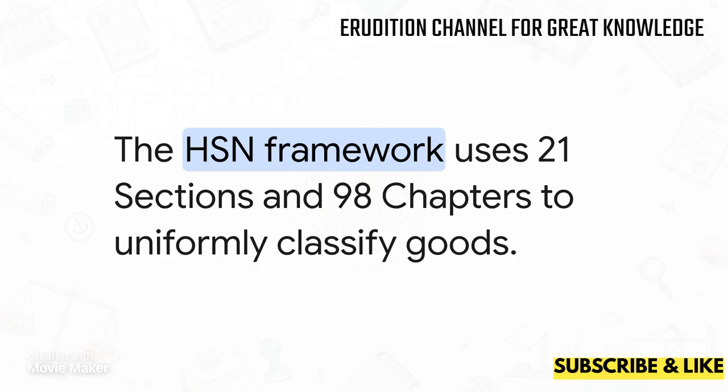It guarantees that whether a product arrives from Japan or Germany, it is categorized using the exact same logic across 21 major sections and 98 chapters. It's essentially a giant global filing system for world trade.